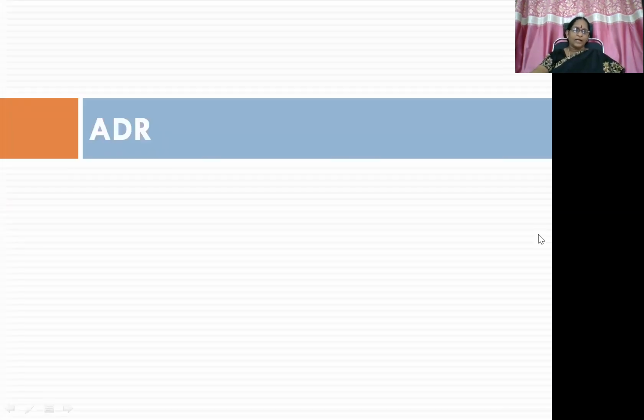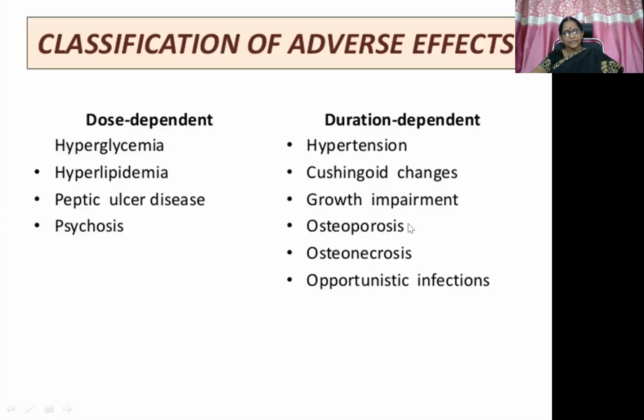Then coming to the adverse drug reactions. So we have discussed already that adverse drug reactions are nothing but the extensions of pharmacological reactions. So here we can see the classification of ADR, dose dependent and duration dependent. So dose-dependent ADR are nothing but hyperglycemia, hyperlipidemia, peptic ulcer disease, and psychosis. Duration-dependent ADR are hypertension, Cushingoid changes, growth impairment, osteoporosis, osteonecrosis, that is avascular necrosis of bone, and enhanced opportunistic infections because of the immunosuppressant action.